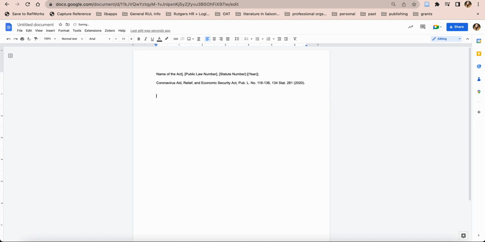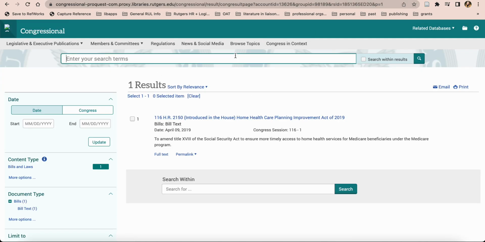Okay, so let's practice one more. That was a public law, just so you can reference that. But let's try maybe a bill. This bill is one of the bills that was introduced into the House but failed.